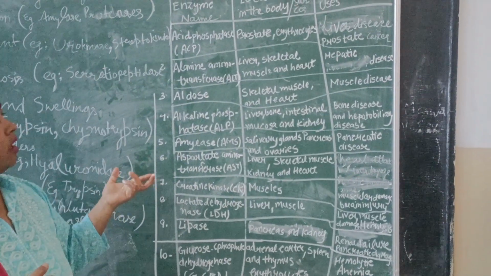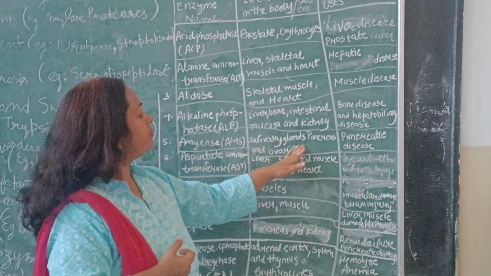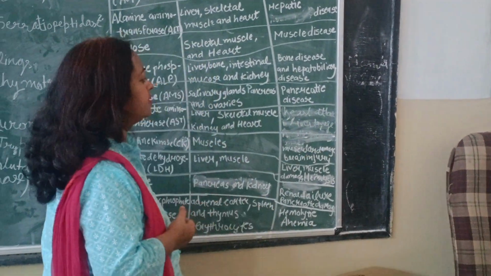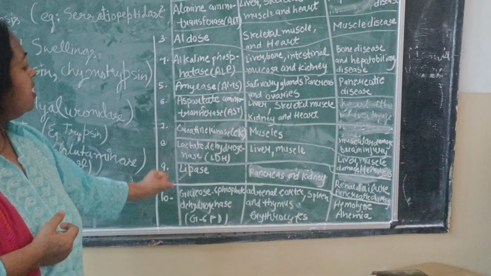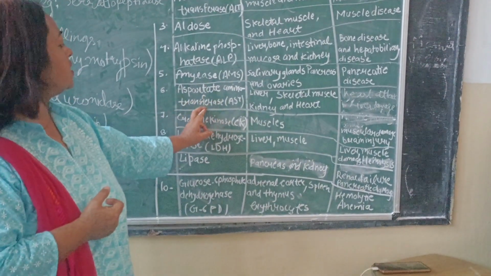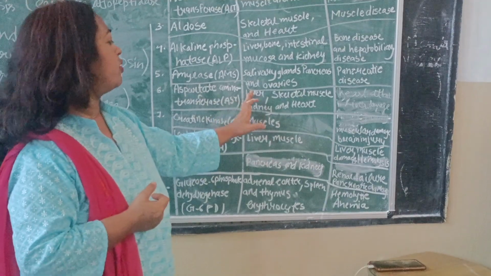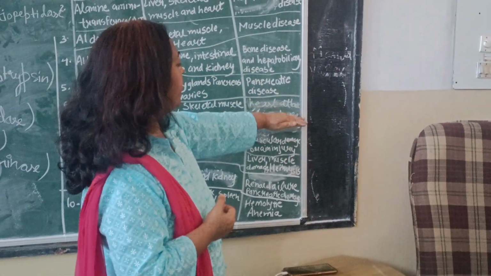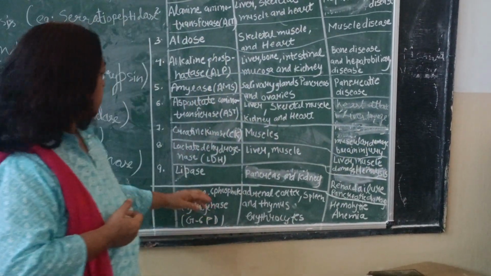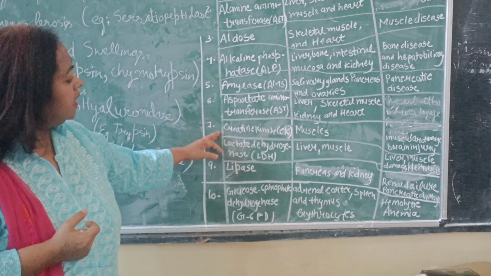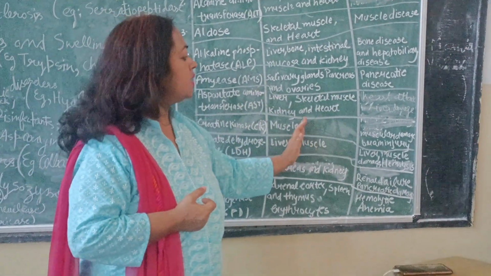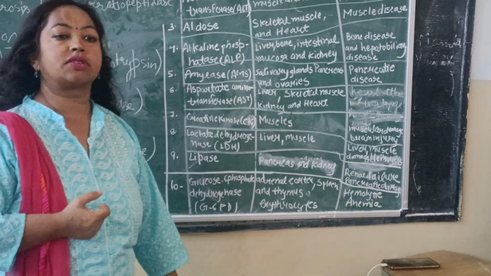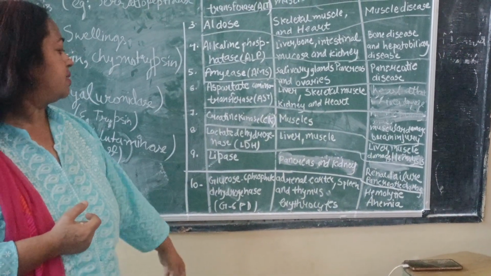Next is amylase. Amylase you know very well. It acts on the salivary glands. That's why used in the pancreatic disease. Next enzyme is aspartate aminotransferase. That means AST. It is located in liver, muscles and heart. So used in the treatment of heart attacks and liver damage. Next is creatine kinase, located in muscles. So treatment in muscular dystrophy, that means all muscular disorders and brain injuries.